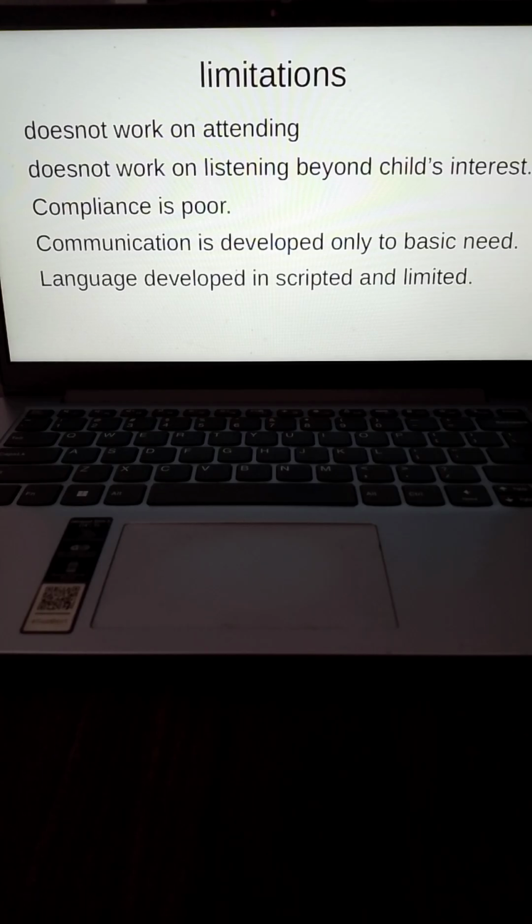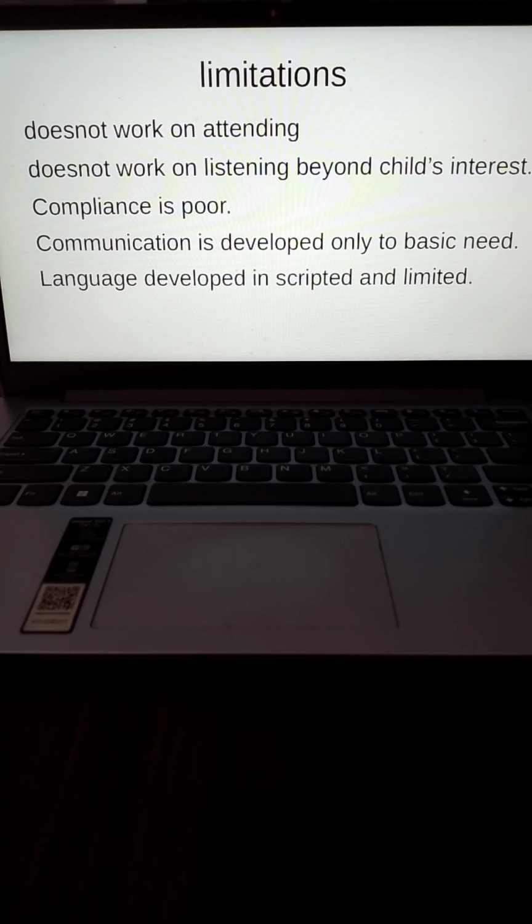Communication does develop, true, but it develops only to the basic level because everything beyond nouns and actions is a demand. Say, for example, if my child comes up and says, I want a chocolate, that's fine. A child on the spectrum would be able to do that. But if I ask him, how many pieces do you want, that becomes a demand, which has to be taught in a structured, adult led format for him to be able to answer. So the communication doesn't develop beyond that point.